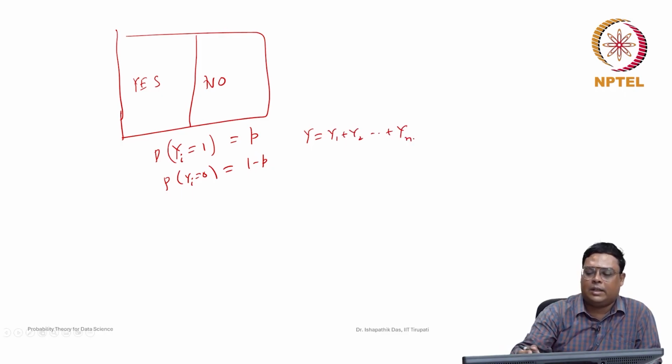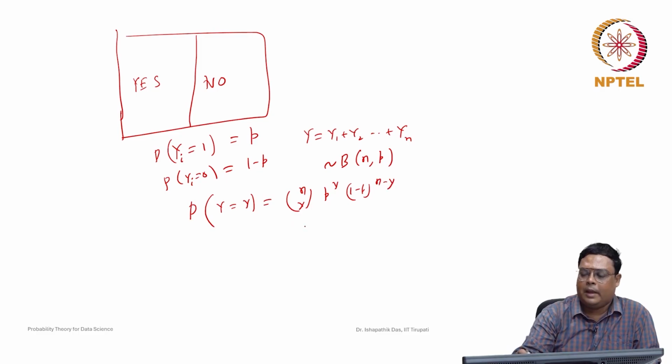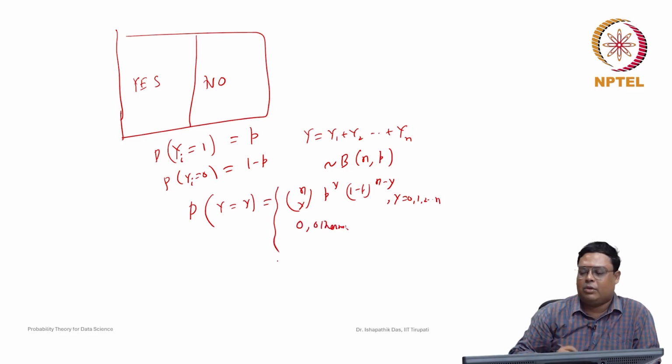Now this Y is a binomial distribution, Binomial(n, p). The probability that Y takes some value y is given as n choose y, p to the power of y, 1 minus p to the power of n minus y, where y can take 0, 1, 2 up to n and 0 otherwise. You can recall that this is the binomial distribution.